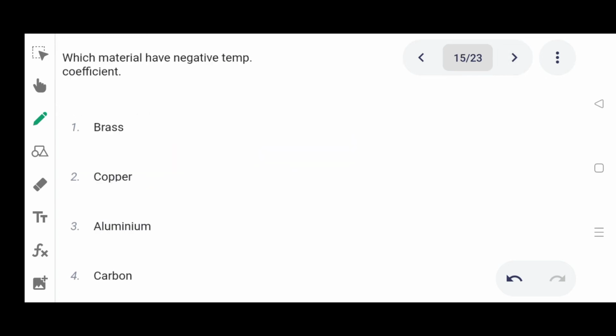Next one. Which material has a negative temperature coefficient? 1 brass, 2 copper, 3 aluminium, 4 carbon. Correct answer is carbon. Option 4.